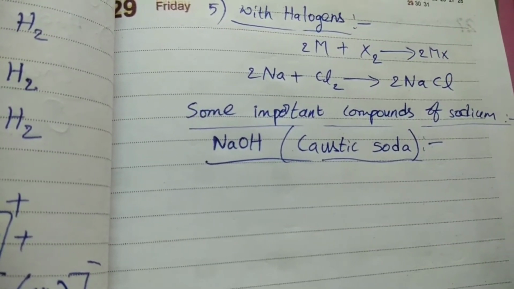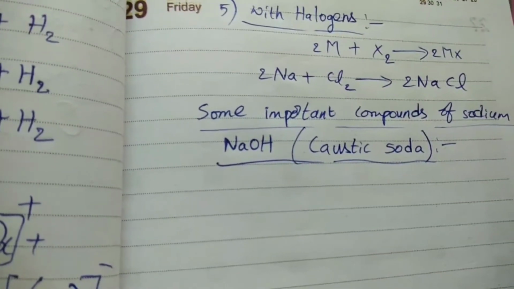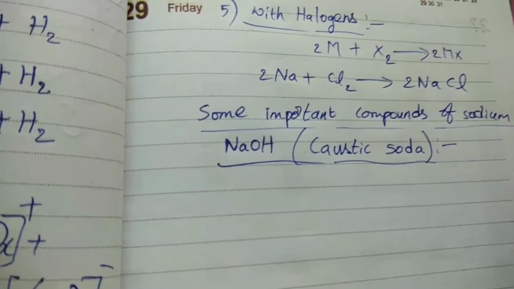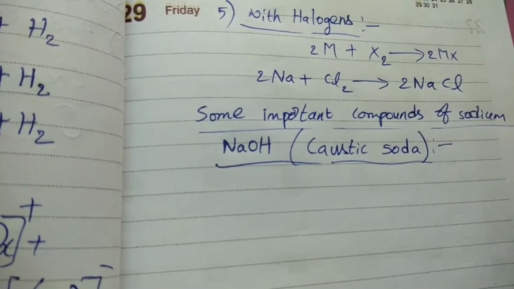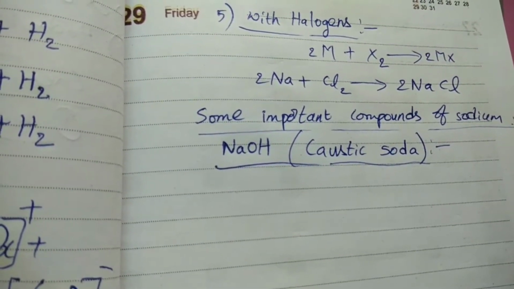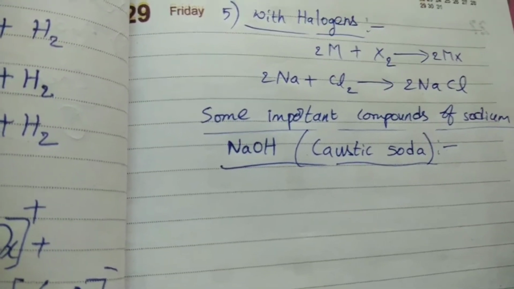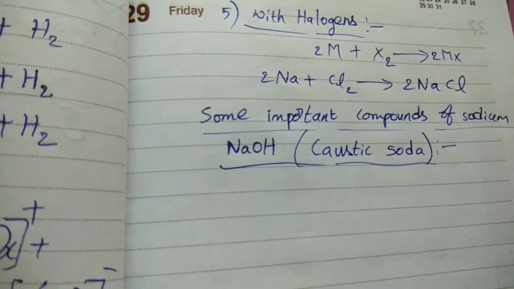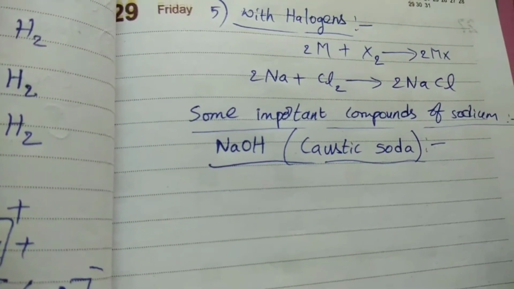For this chlor-alkali process, a suitable method, for example, is the Kastner-Kellner process. We can consider the Kastner-Kellner process as an example for the chlor-alkali process, because in this process also we are getting sodium hydroxide and hydrogen and chlorine gases as products. Now see the equation involved in this reaction.